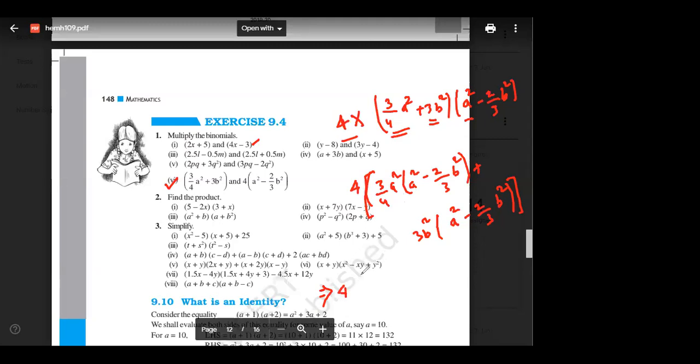Now, again, next step. I will keep 4 outside only. I will multiply 4 at the last. Now, 3 by 4 a square into a square. Tell me, a square into a square. Okay. Minus 3 by 4 into 2 by 3, a square into b square. Anyone have any doubt on this? Step by step, I'm solving each problem step by step. Rohan, please focus. Okay, everyone should focus.